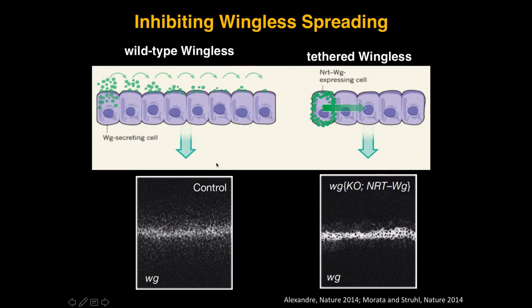So again, here's the control, wild-type wingless, high levels at the dorsal ventral boundary by antibody staining, lower levels away. And then the tethered wingless. You can see high accumulation of this protein in the cells, in the source where wingless is made, and very little spreading. So this suggested that the tethering was indeed working, and then they could ask what happened to patterning, fully well knowing the results of this.